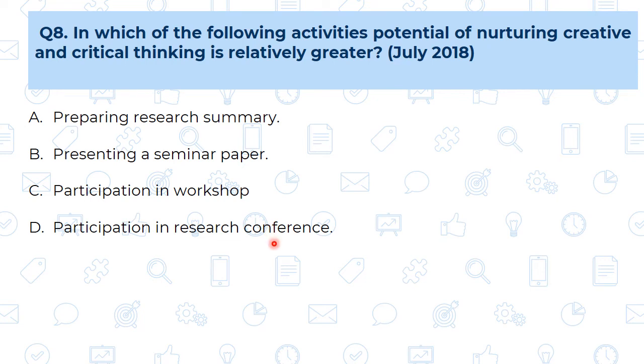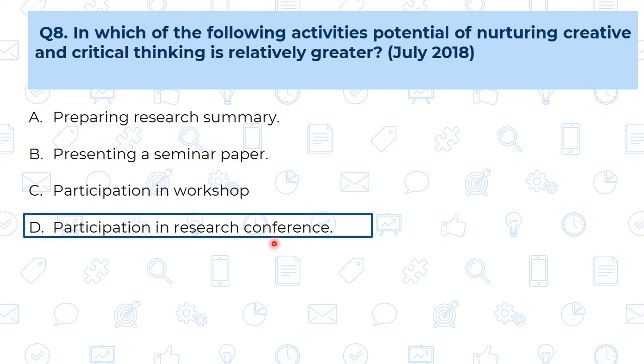D, that is participation in the research conference. Yes, this is the correct platform. Means whenever we participate in a research conference, we have an exchange of ideas with different researchers. So this can lead to creative or critical thinking. We can get new ideas or innovation from the research conference. So D is the correct answer.